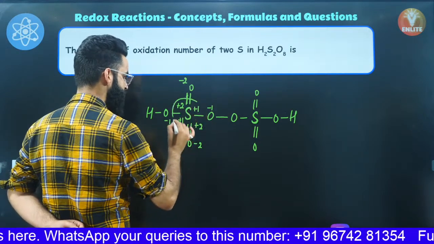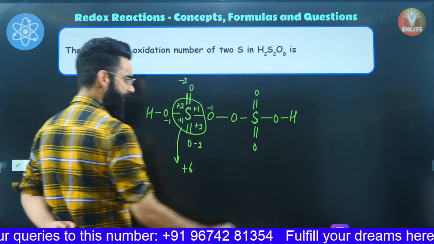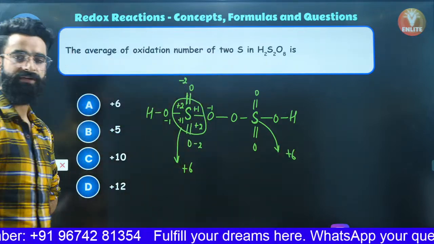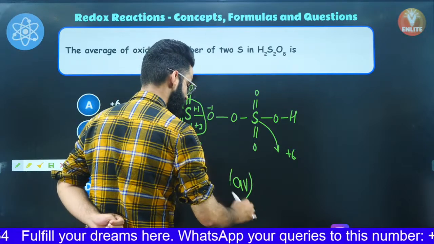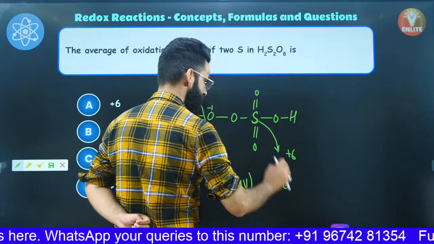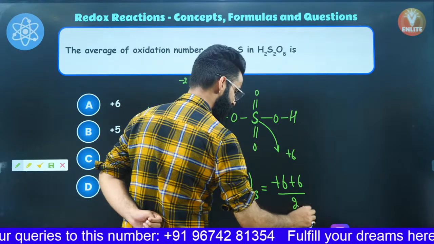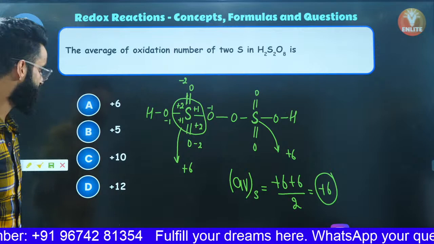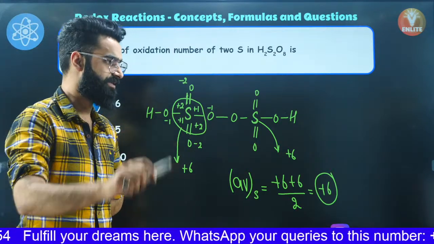So what about the total charge present on this particular sulfur? You can check it out. It's going to be +6, right? Similarly, the oxidation state of this particular sulfur is going to be +6. So if I would want you guys to calculate the average oxidation state of sulfur, you'll say the average oxidation state of sulfur is going to be, have a look. The charge present on this particular sulfur is +6. The charge present on this particular sulfur is again +6. There are a total of 2 sulfur atoms, so divide by 2, the total charge comes out to be +6. So +6 is again the average oxidation state of sulfur in case of your H2S2O8. I'm sure this is again clear to everyone, right?